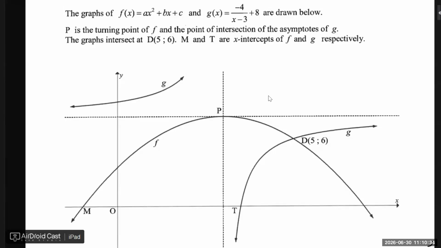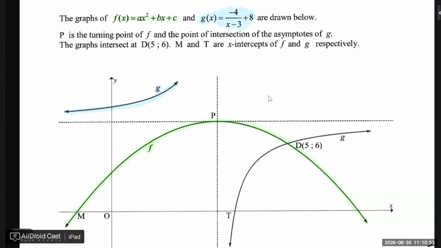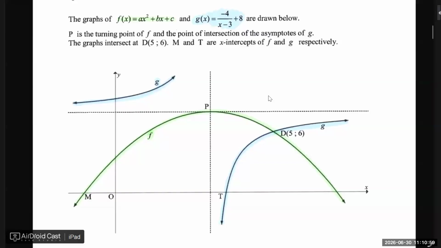Yes, hyperbola and a parabola. Which one is which one? Luckily, they do indicate it, but they don't have to. But they are nice to you. Doesn't seem so, but they are nice to you. And then this one is hyperbola. All right. What do we know of the f graph as it is given there on top?